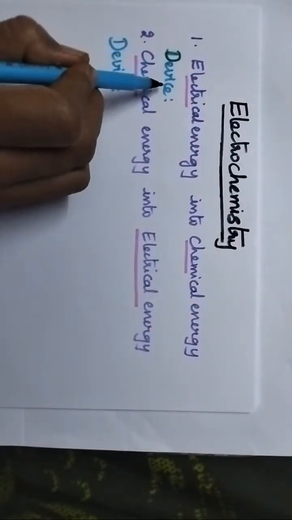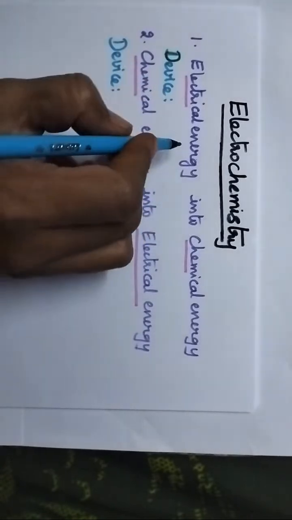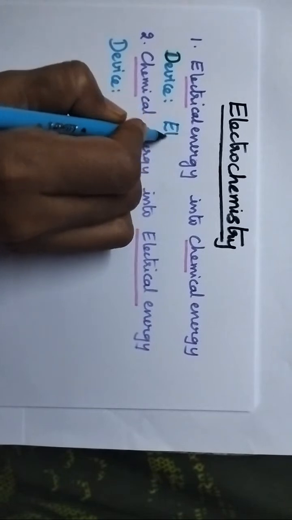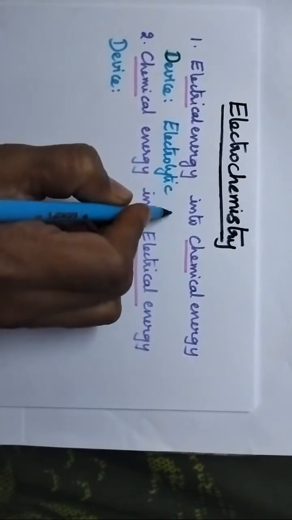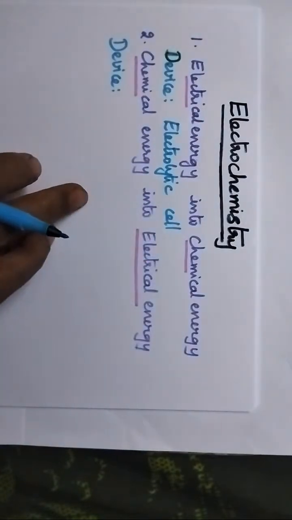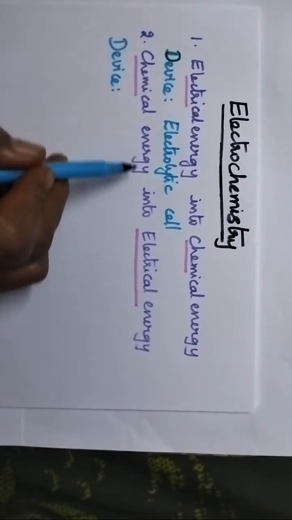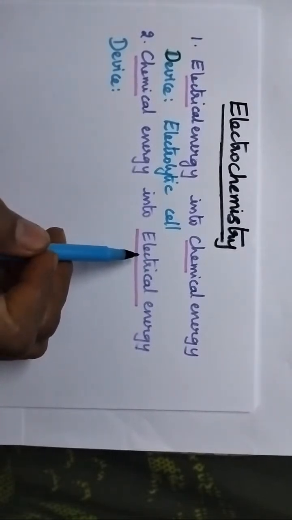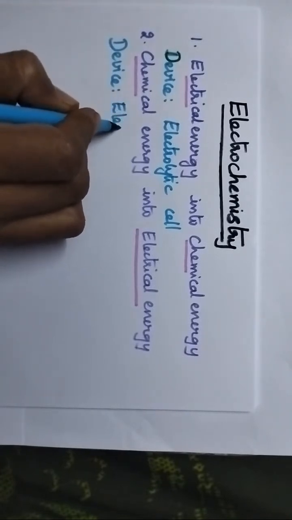A device that is used for the conversion of electrical energy into chemical energy is called an electrolytic cell. On the other hand, a device used for the conversion of chemical energy into electrical energy is called an electrochemical cell.